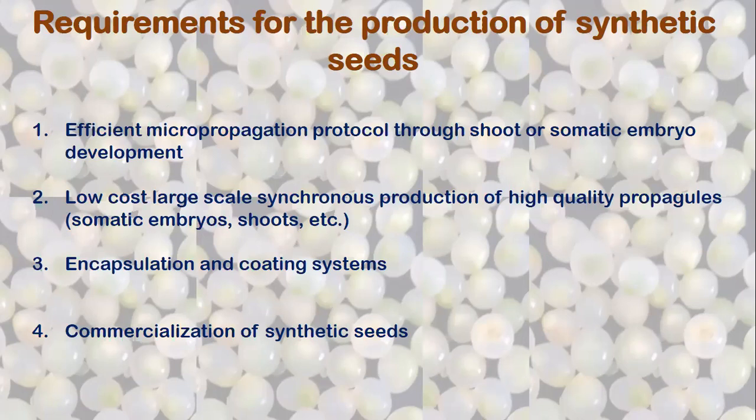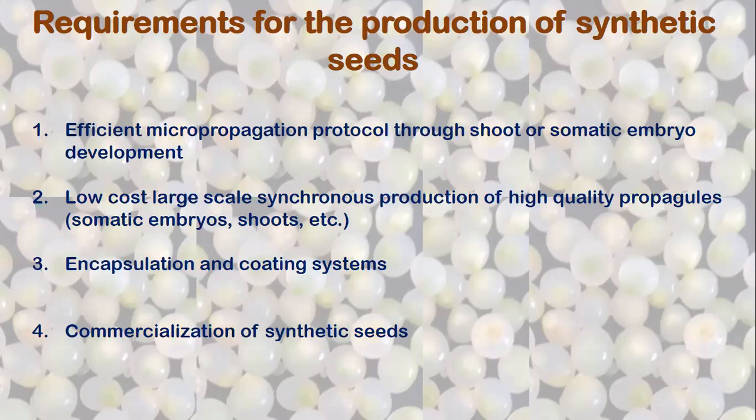We should be able to get cell clusters which can produce the plant, not simple cell clusters which make callus. You are not taking cells from ordinary callus and encapsulating them, that will be of no use. So we should have a protocol for producing this material on a very large scale.